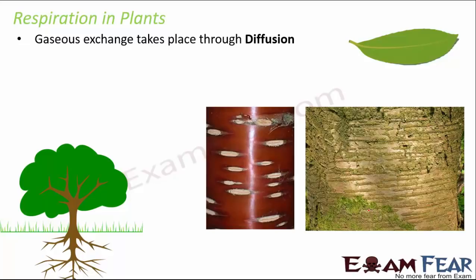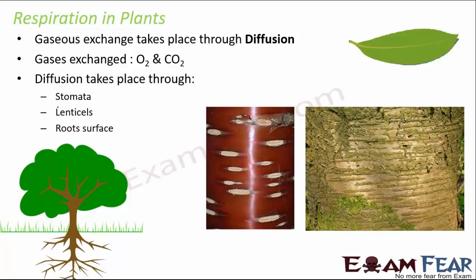So, how do plants respire? In plants, gaseous exchange takes place through the process of diffusion. And what are the gases that are exchanged? Obviously, oxygen and carbon dioxide. They happen through either the tiny pores on the leaves, that is stomata, or through the lenticels, like these are the lenticels, or through the surface of the roots. So, these are the three media through which diffusion can take place in plants.